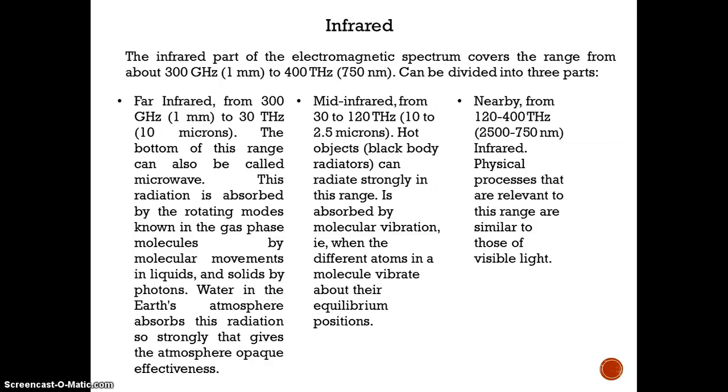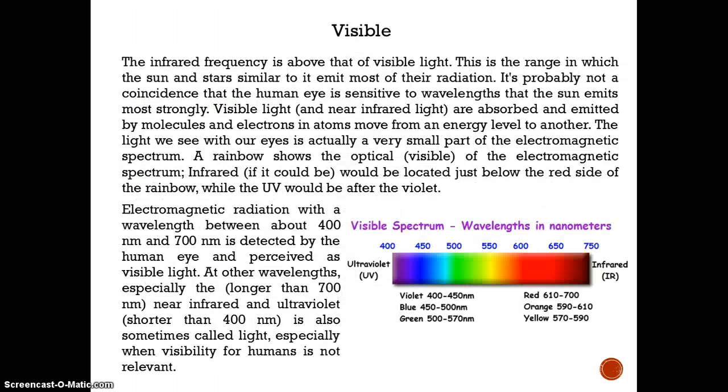Mid-infrared can radiate strongly in this range and is absorbed by molecular vibration, when the different atoms in a molecule vibrate about their equilibrium positions. Near infrared: the physical processes relevant to this range are similar to those of visible light.